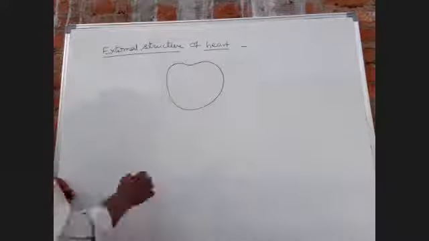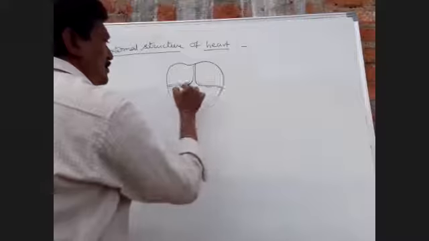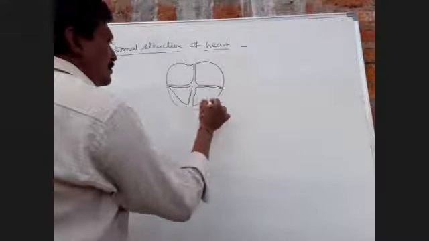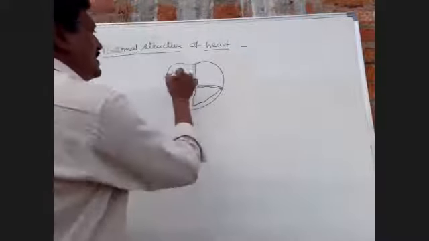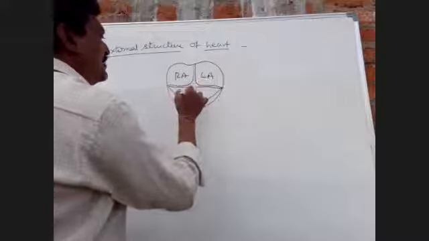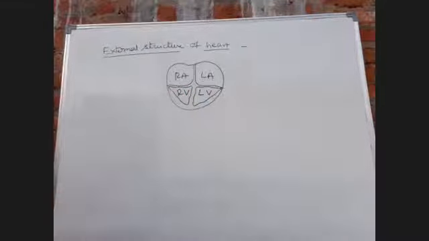This is the right atrium. This is the right ventricle. This is the left ventricle.